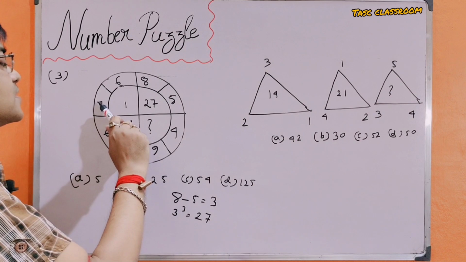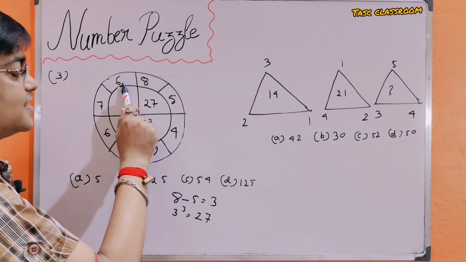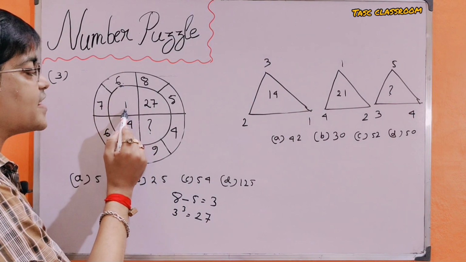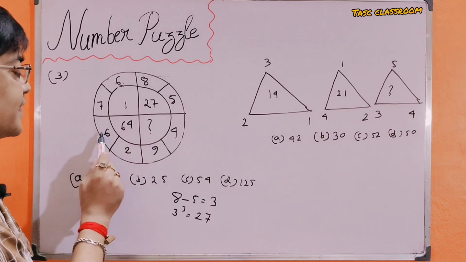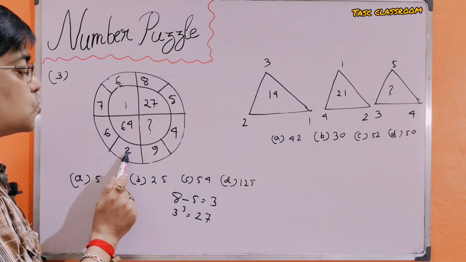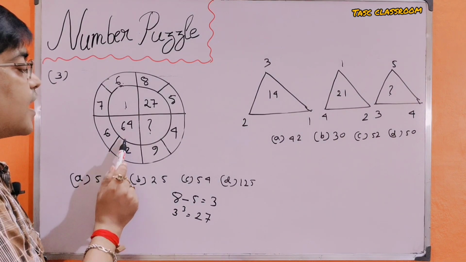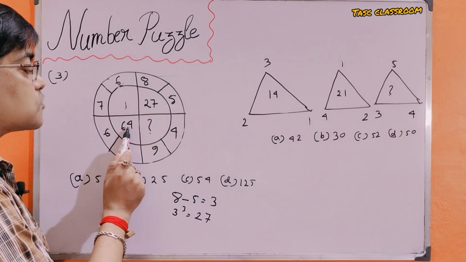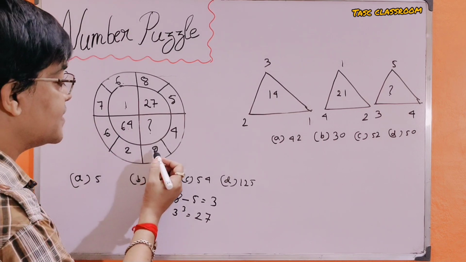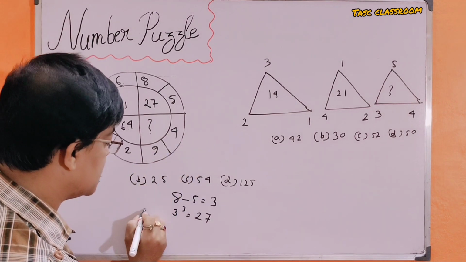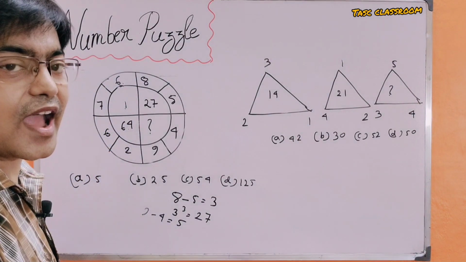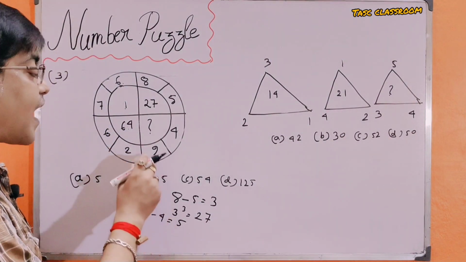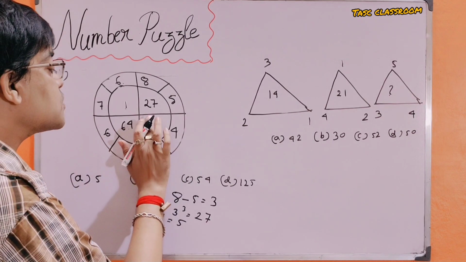Here 7 minus 6 is equal to 1, and 1 cube is also 1. Here 6 minus 2 is equal to 4, and 4 cube is equal to 64, and 9 minus 4 is equal to 5, and the cube of 5 is 125.